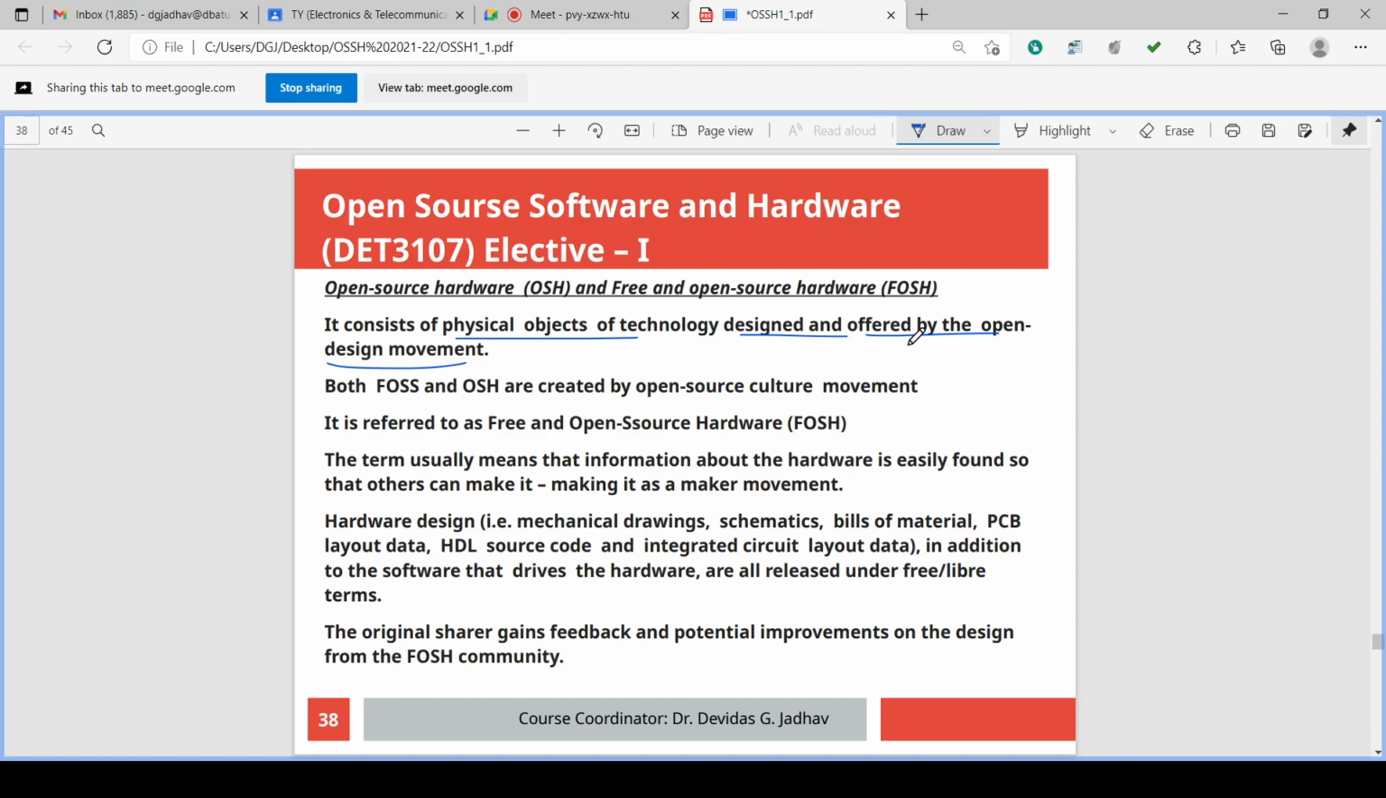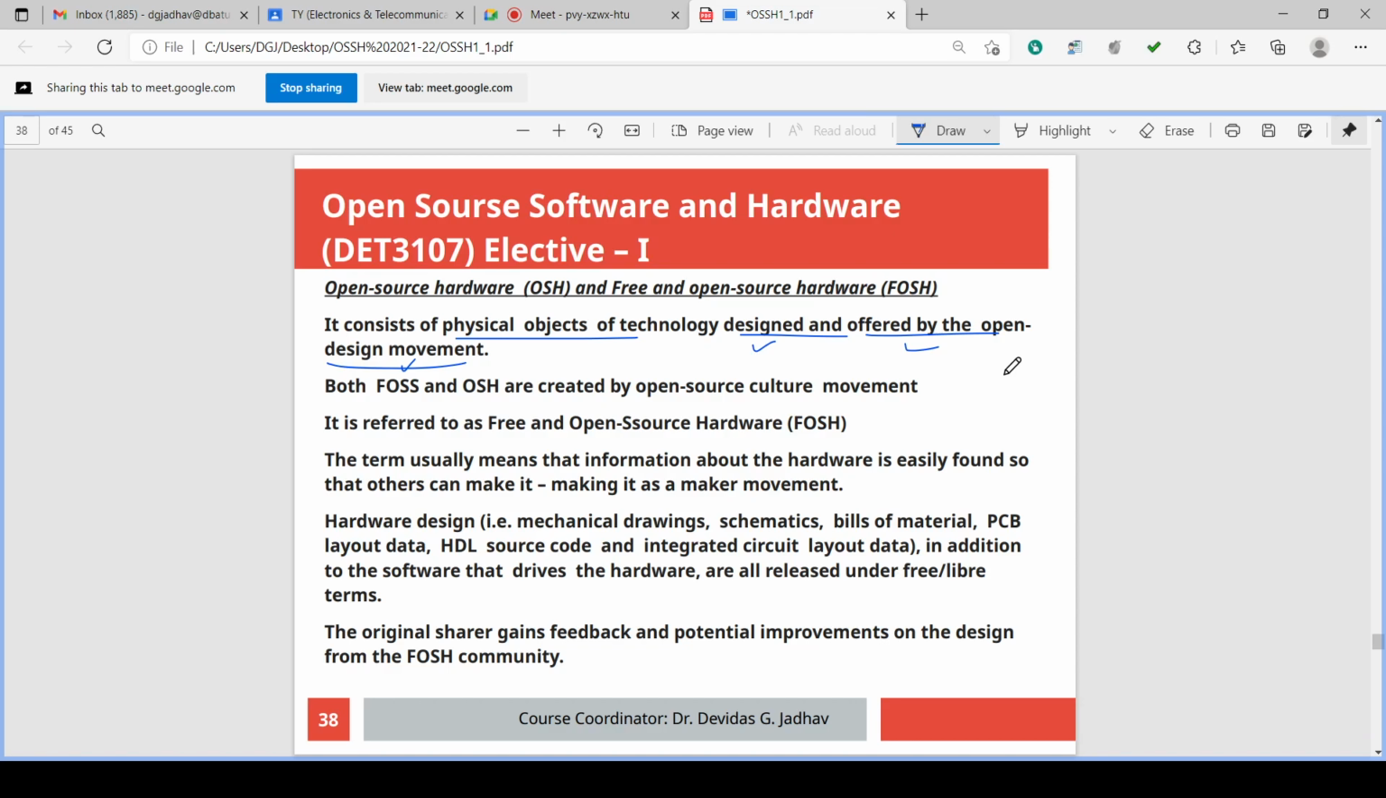Now in case of open source movement, that design offered can be open source design, or the design can be offered by the open source design movement. Okay. So whatever the open source movement is there, that open source movement can offer the design to everybody to use it freely. Okay. The design of the object can be offered open source to all the users by the open source movement. That is the open source hardware.